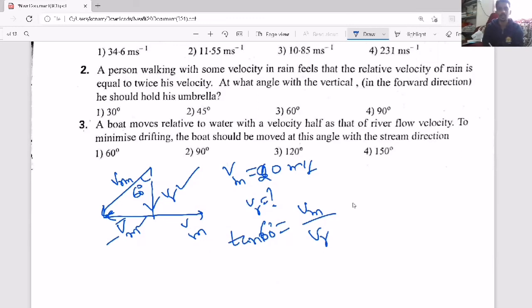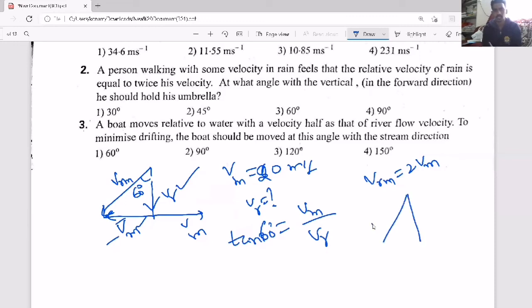Now, one more question. A person walking with some velocity in rain feels that the relative velocity of rain is equal to twice his velocity. So VRM is twice that of man velocity. At what angle with the vertical should he hold his umbrella?